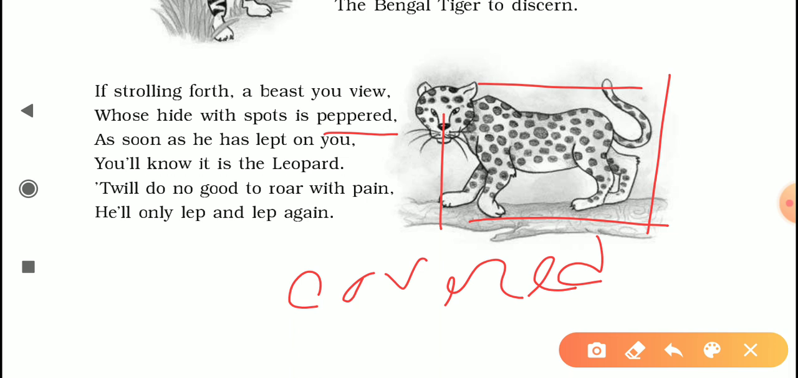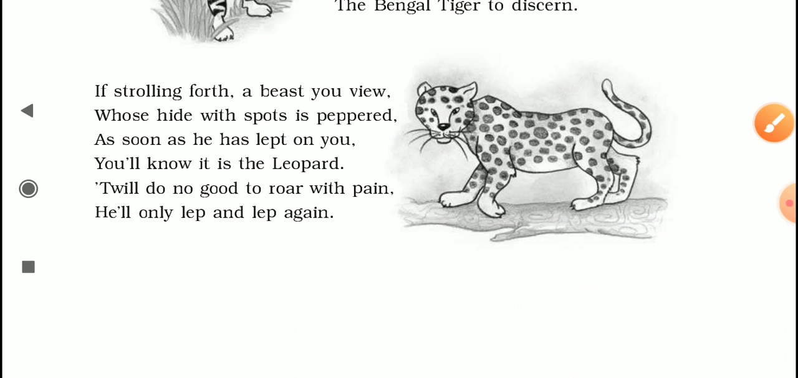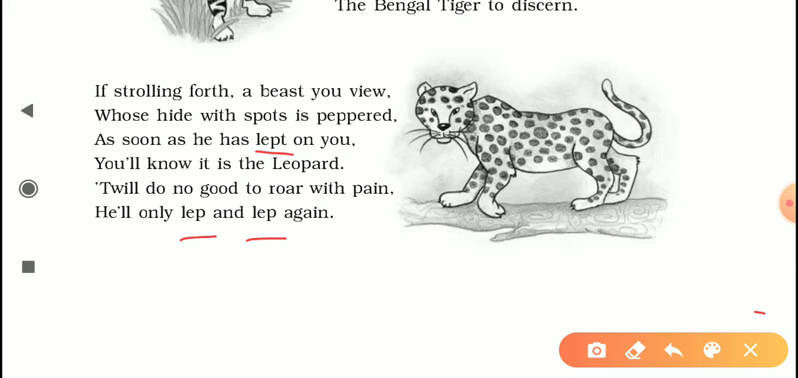As soon as he has leapt on you, you will know that it is the leopard. It will do no good to roar with pain, he will only leap and leap again. The poet is using the same technique. She is not stopping with logical identification marks. She could have only said that this is a dangerous beast whose hide is peppered with spots.